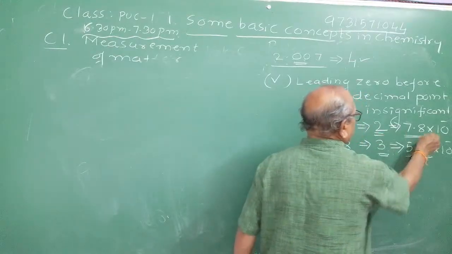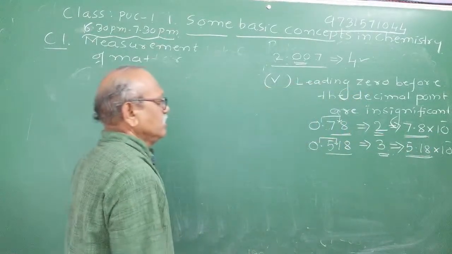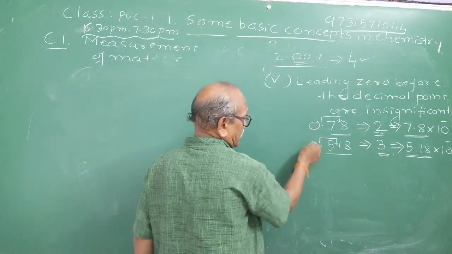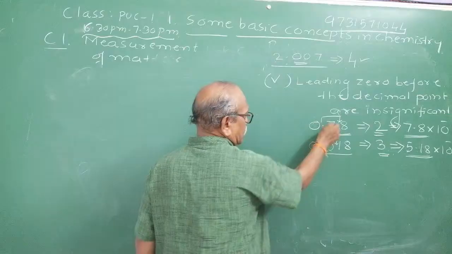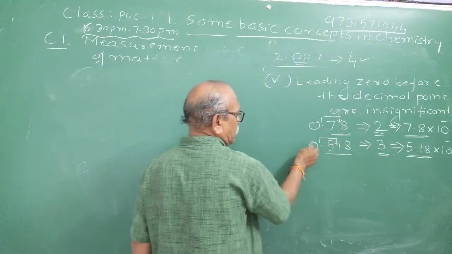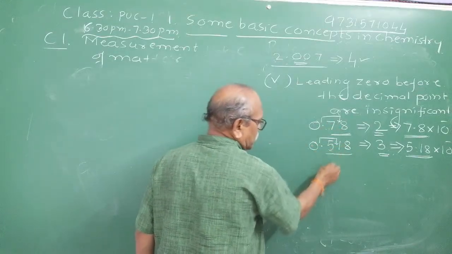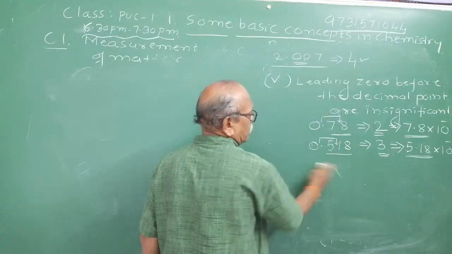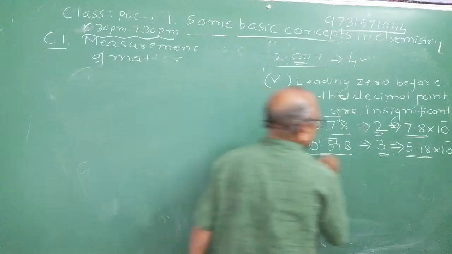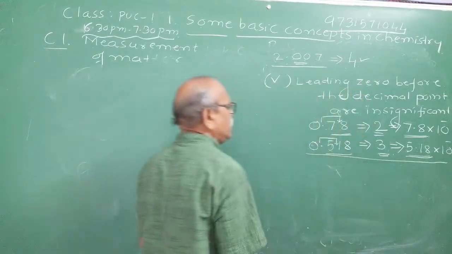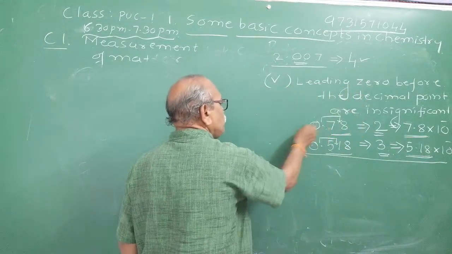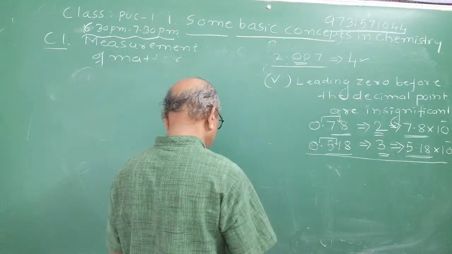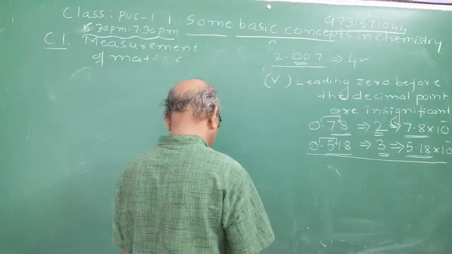Therefore, writing a particular number with no whole number part. This part in the decimal number is called the whole number part. This part is called the decimal part. These are multiples of 10. These are divisions of 10. It is 5 by 10, 1 by 100, 8 by 1000, and so on. Right? So this is how you can decide scientific notation. Zeros before the decimal point are insignificant. Just keep them in your mind.